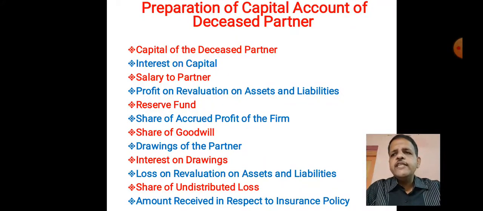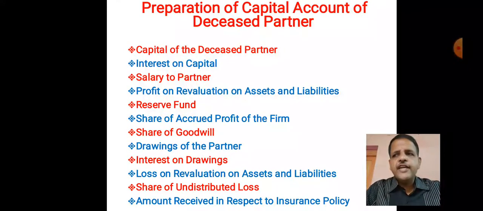Amount received in respect of insurance policy taken by firm should be credited to capital accounts in profit sharing ratio. After making all above adjustments, whatever is the share of deceased partner that should be transferred to legal heir or legal representative account of that deceased partner.